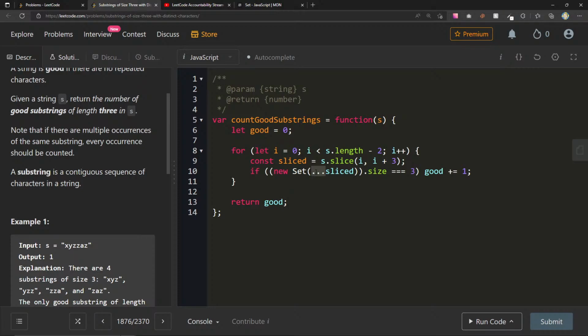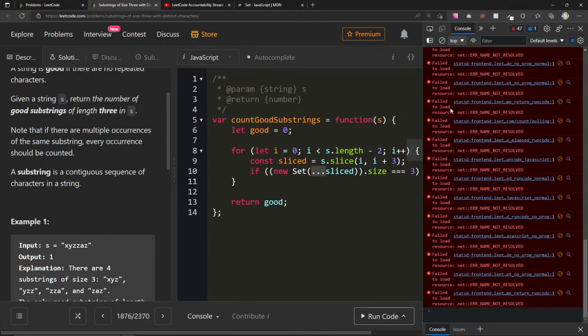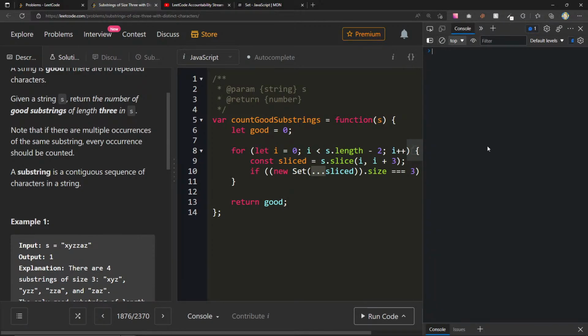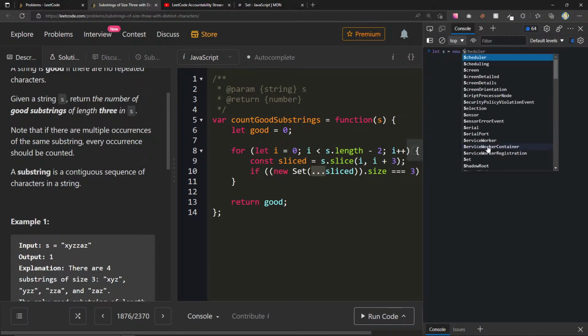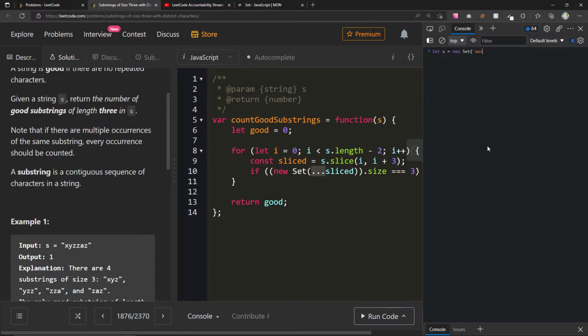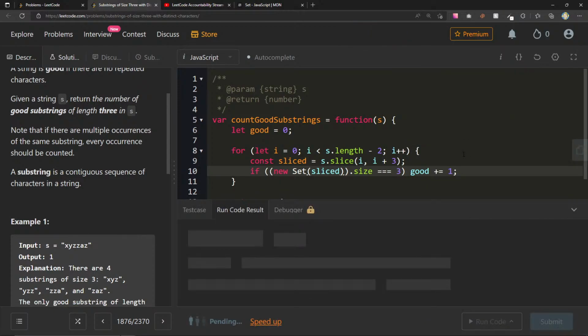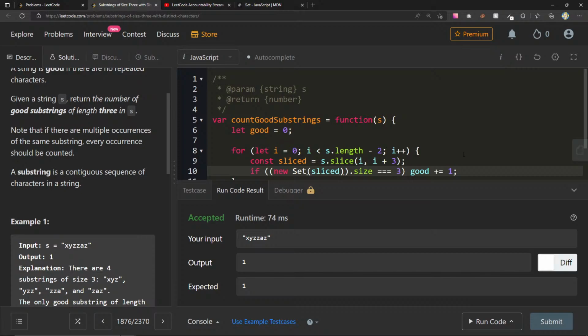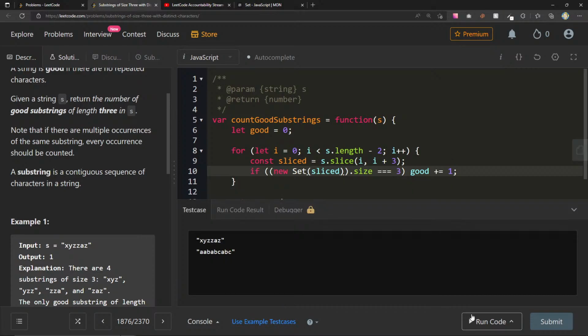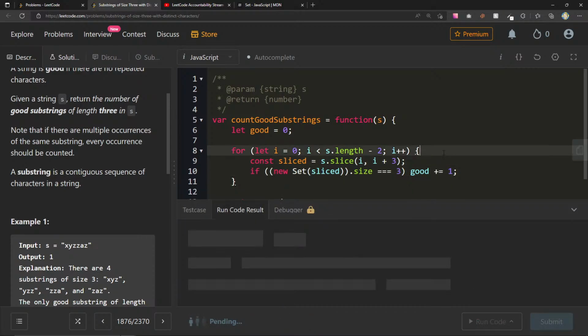If I do let s equals new Set ABC, I think that's just going to be a single one. Oh, it actually makes it into 3 separate ones. Interesting. I didn't know that. Let's see if we just do this. Okay, 1 and 1. If this works, I guess that's okay.